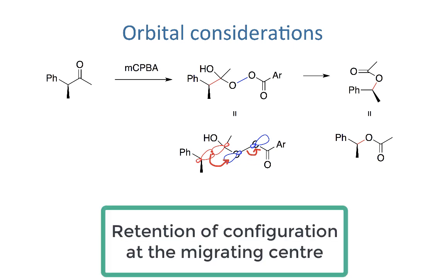Because the electrons from the nucleophile, HOMO, are staying in the same relative position compared to the other substituents on that migrating carbon atom, the configuration of the migrating group does not change. In other words, this reaction proceeds with retention of configuration at the reacting carbon.